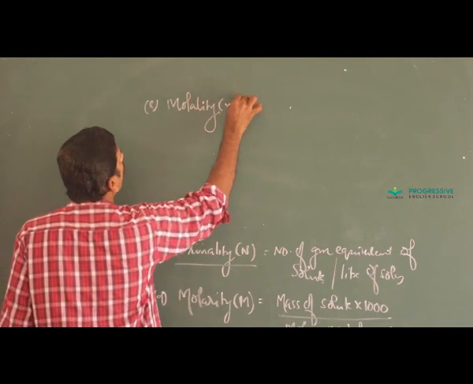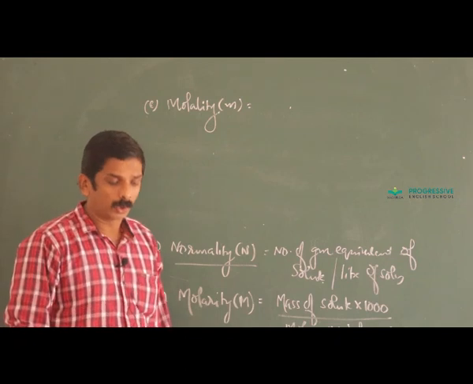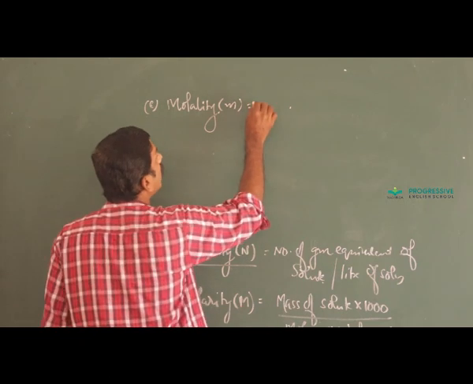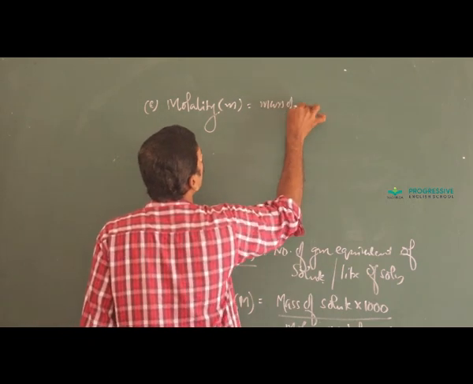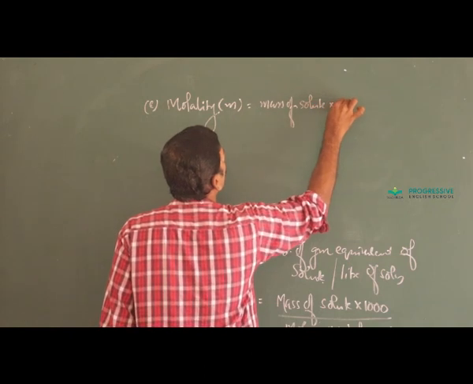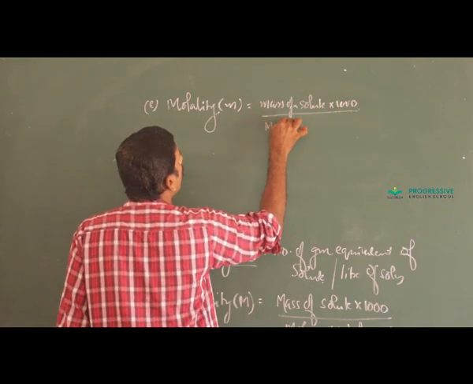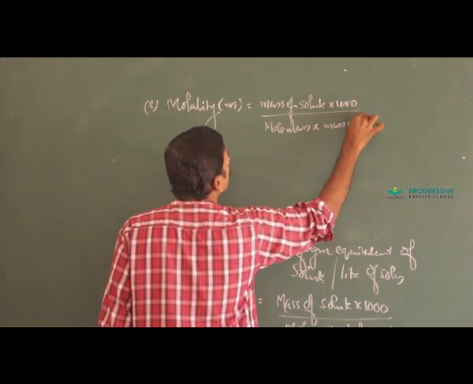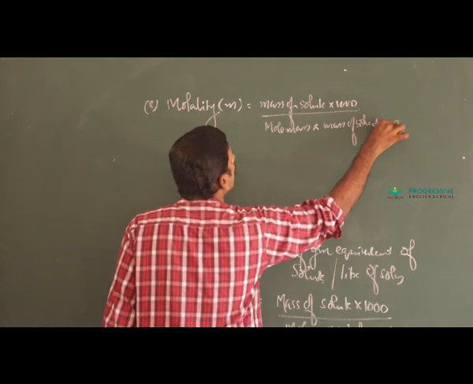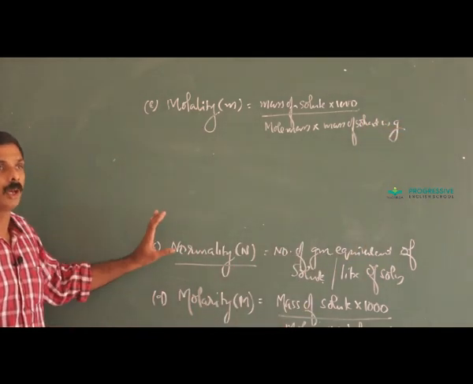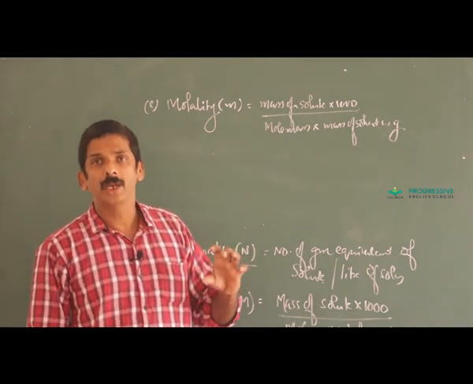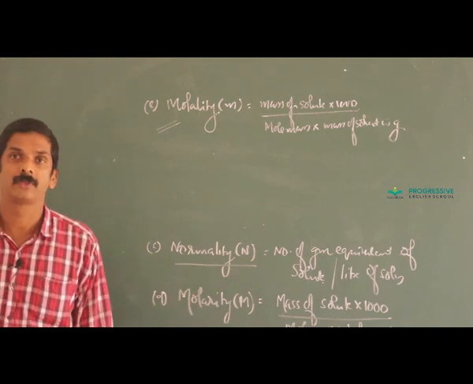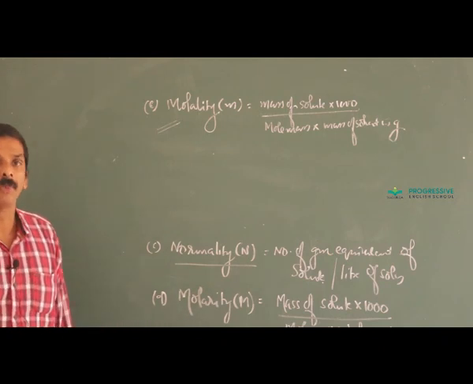And next is about molality. Molality is the number of moles of solute dissolved per kilogram of solvent, that is, mass of solute into 1000 divided by molecular mass into mass of solvent in gram. That is molality. And you remember one thing, that molality is independent of temperature.